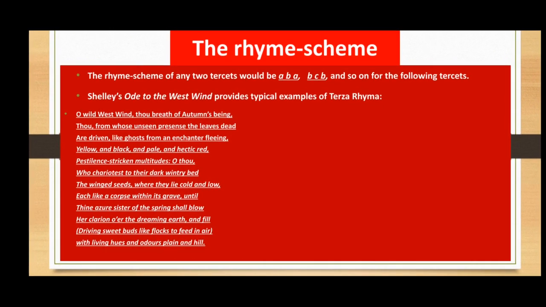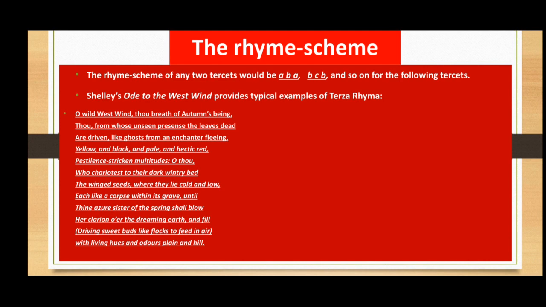Now here we have the rhyme scheme of the Terza Rima stanza. The rhyme scheme of any 2 tercets would be A, B, A and B, C, B, and so on for the following tercets. Right? So this stanza is a composition of 3 lines. First we have A, B, A, and then we have B, C, B.